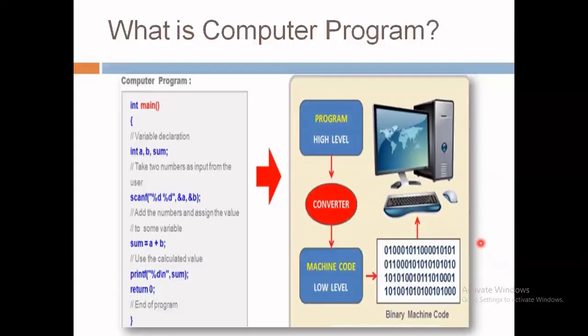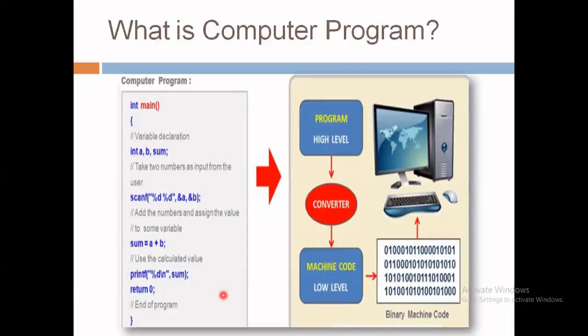For example, here you can see a computer program written in some language, that is C language. And there are some rules to use the variables, to print the data, to make arithmetic operations, etc. So by following those rules, we have written this C program.